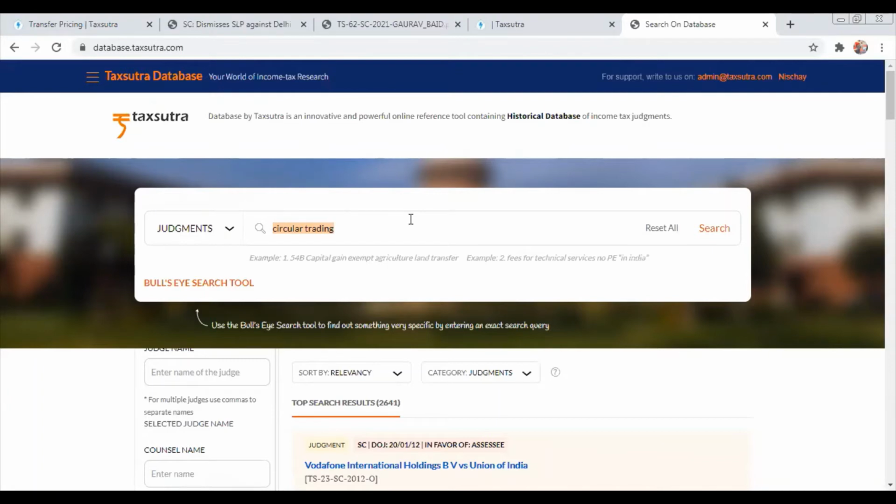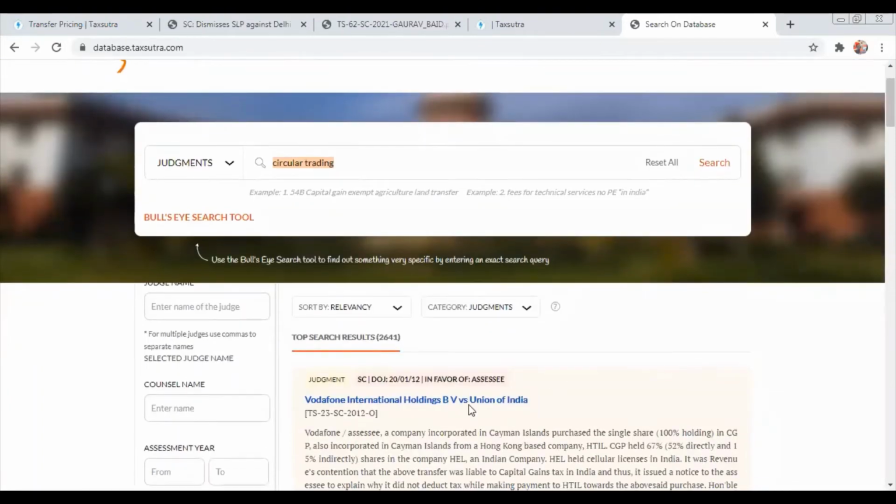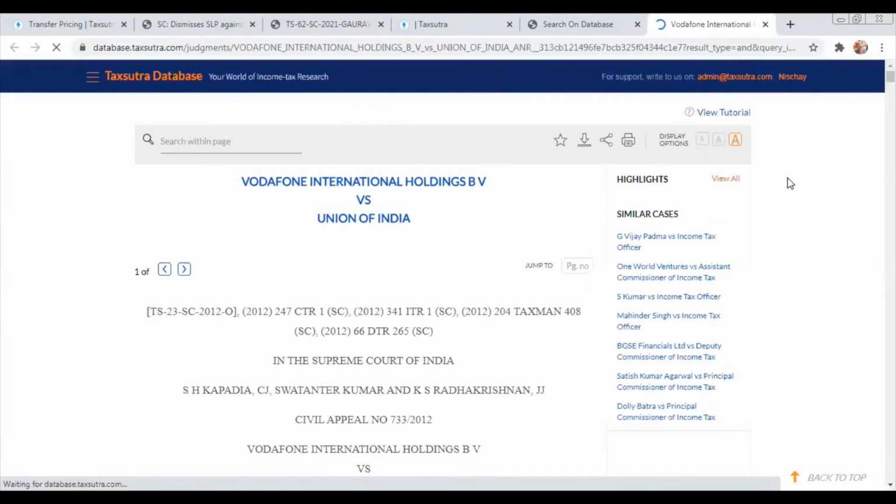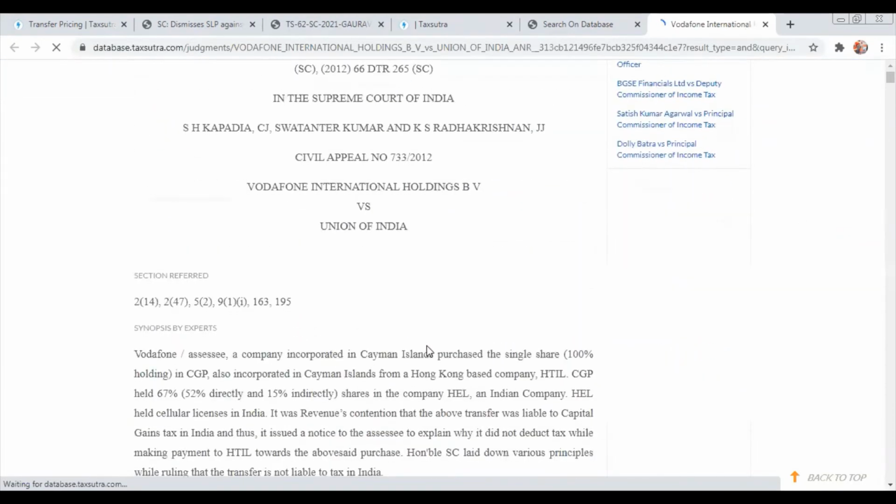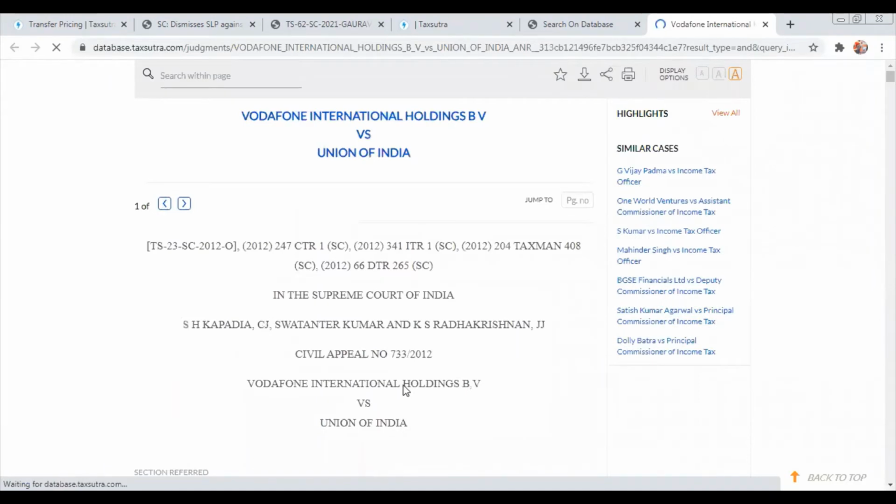Now, what is the major differentiation here? If I open any of the judgments, let's say I open Vodafone International Holdings. So I open this case. Now the major difference between the rulings that I showed you on taxsutra.com and the rulings that I am showing you on the database portal is this is a bare judgment copy, a bare simple judgment copy.